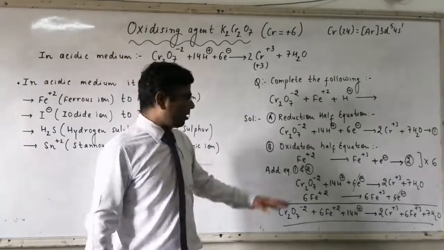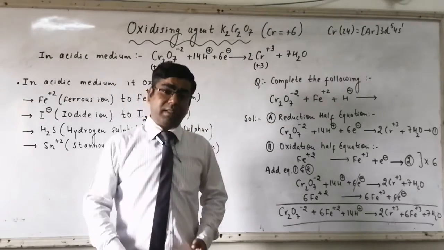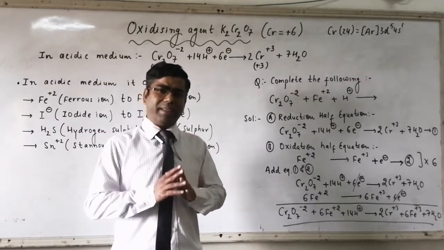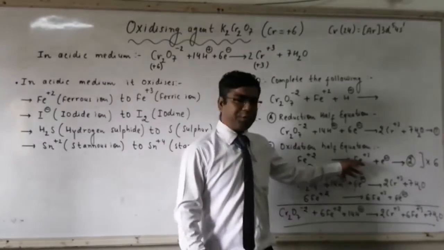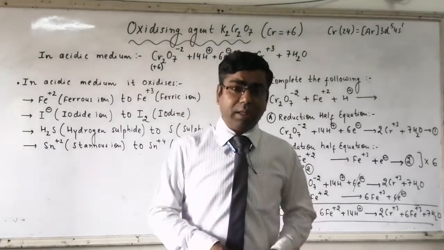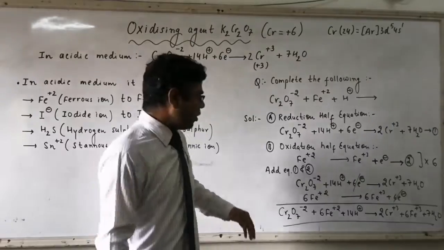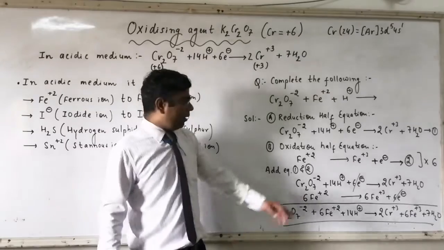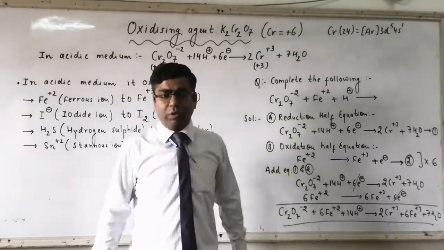Now for Fe plus 2, it is the oxidation half equation because Fe plus 2 will be converted to Fe plus 3. Plus 2 oxidation state gets converted to plus 3 oxidation state. An increase in OS is there. If an increase in OS is there, definitely it is called an oxidation reaction. So Fe plus 2 will be converted to Fe plus 3 by loss of one electron because the reaction is oxidation. According to the modern concept, loss of electron is called oxidation and gain of electron is called reduction. So Fe plus 2 ion by losing one electron gets converted to Fe plus 3 ion. Here it is requiring 6 electrons and here it is losing only 1 electron. So we have to equate the electrons.